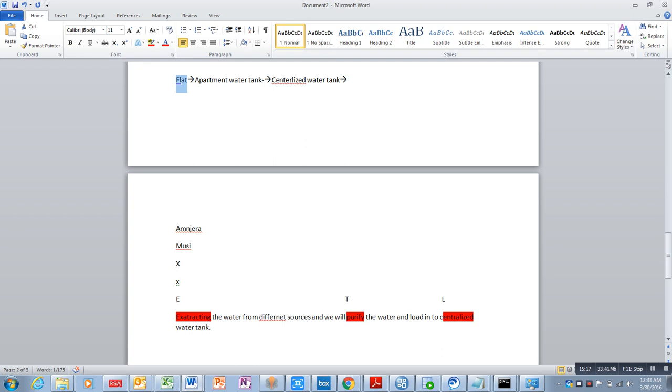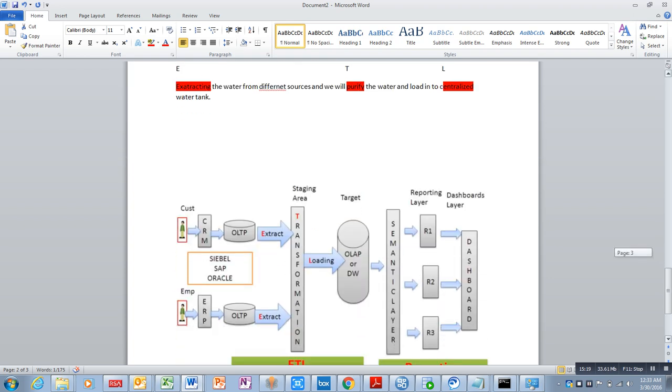So, a little bit of technical terminology. Source systems might be an ERP, might be a CRM, whatever it is: Siebel CRM, Oracle CRM, PeopleSoft ERP, Oracle Apps ERP. These are nothing but OLTP systems. From OLTP systems, we extract the data and apply some transformations, that means purifying. Then we load into the data warehouse. In that data warehouse, data marts will be there. A data mart is a subset of the data warehouse. I will explain that concept later, sir.